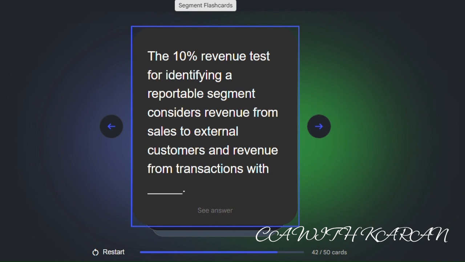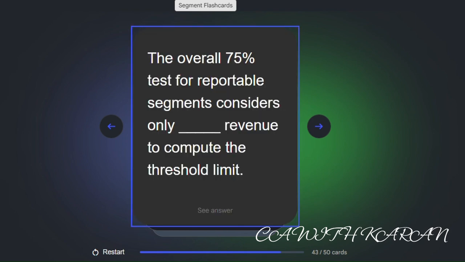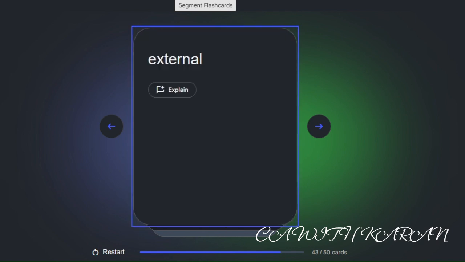The 10% revenue test for identifying a reportable segment considers revenue from sales to external customers and revenue from transactions with other segments. The overall 75% test of reportable segments considers only external revenue to compute the threshold limit.